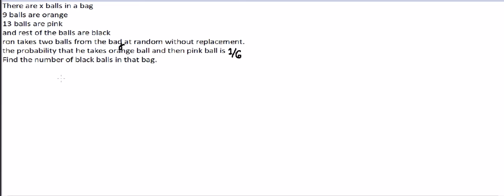So what is given? That there are basically X balls. Out of X balls, 9 are orange balls, 13 are pink balls, and we don't know the number of black balls. So we can calculate it since we know the total number of balls X, by subtracting the addition of these two. Why?